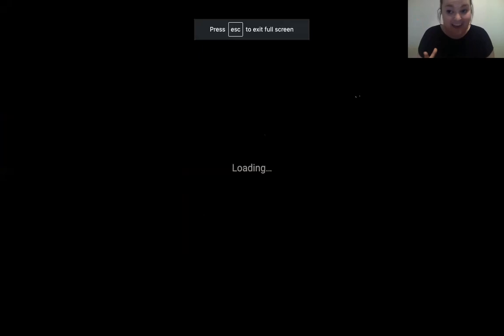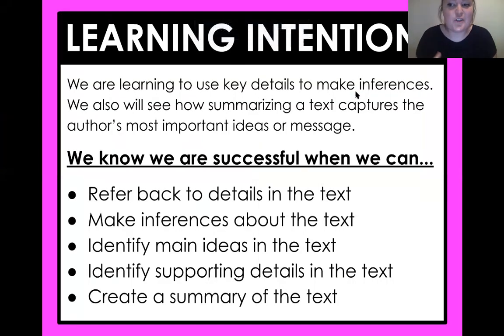So we are on the last lesson, like I already said, and our learning intention for today is we are learning to use key details from the text to make inferences. We also will see how summarizing a text captures the author's most important ideas or message. We know we are successful today when we can refer back to details in the text, make inferences about the text, identify main ideas in the text, identify those supporting details, and create a summary.